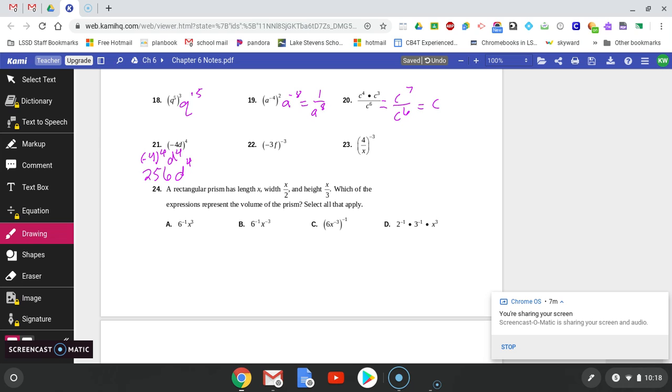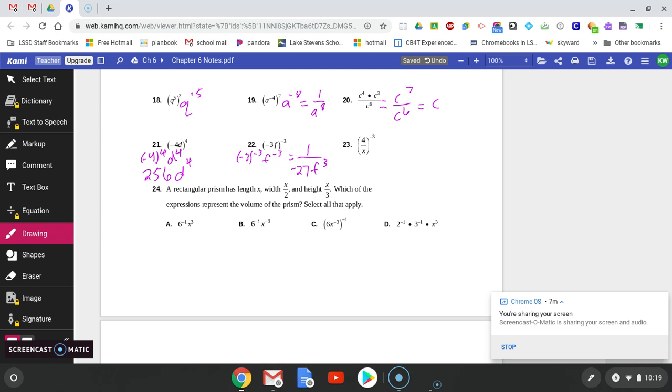Number 22, I'm going to give both of them that exponent. So I have negative 3 to the negative third power and then f to the negative third power. They both have a negative exponent, so I'm going to flip them to the reciprocal spot. This would become a negative 3 to the positive third power, which is just negative 27, and then I would have f to the positive third. Again, notice there's not a lot of work on these, but this is the work that I am expecting to see on upcoming quizzes and tests.